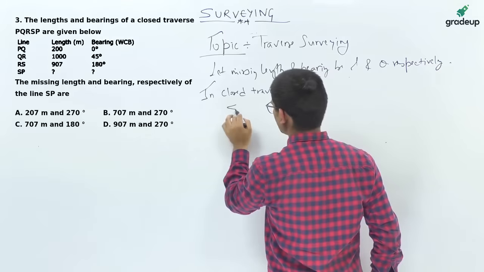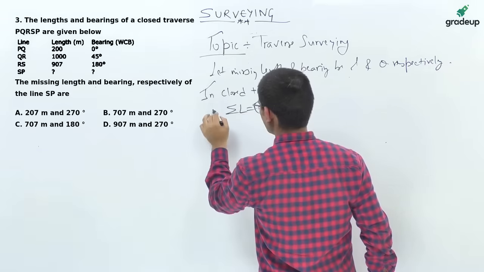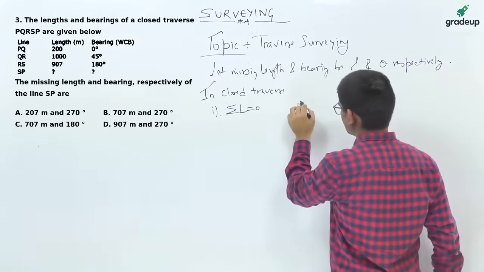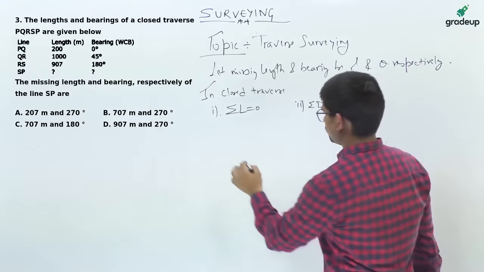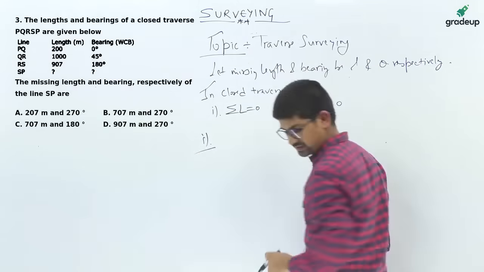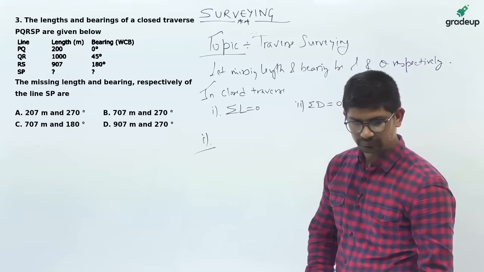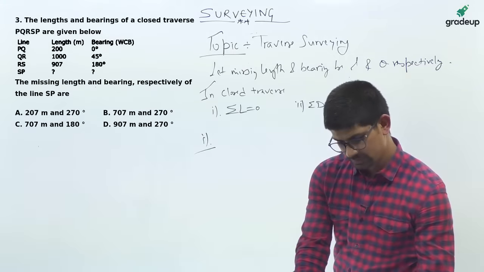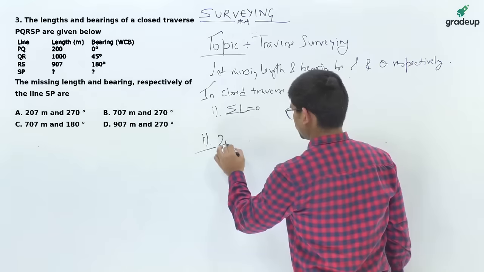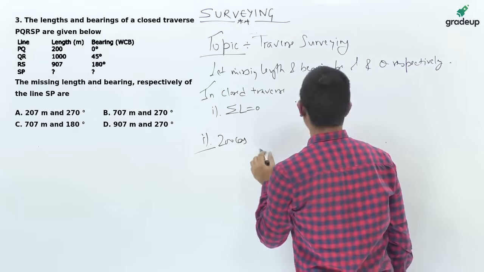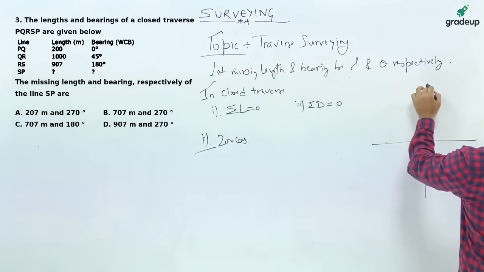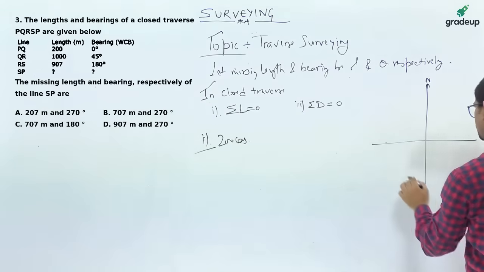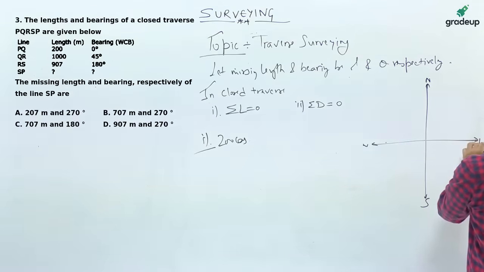In a closed traverse, the summation of latitude is 0. This is the first condition, and the second condition says the summation of departure is 0. Let us take the first condition. Here it is north, south, west, east.